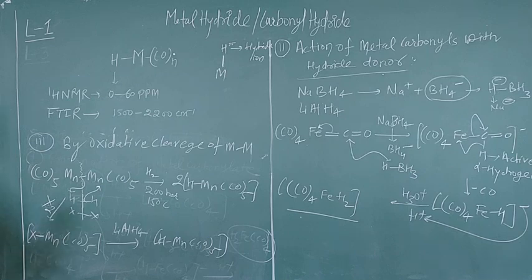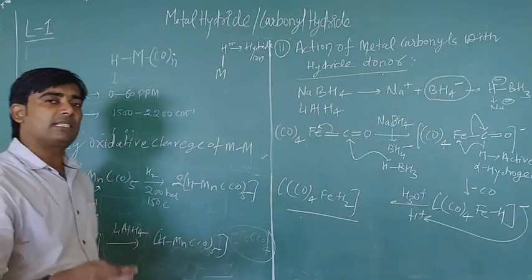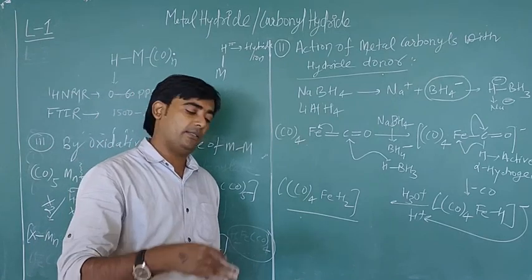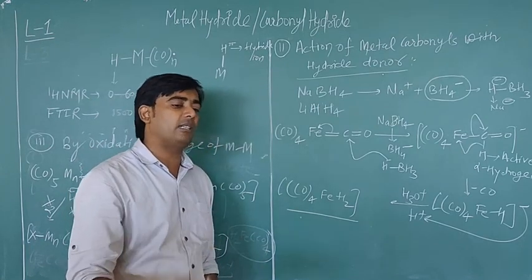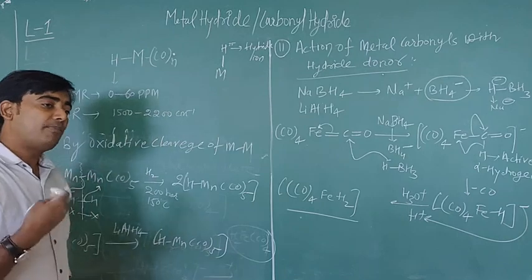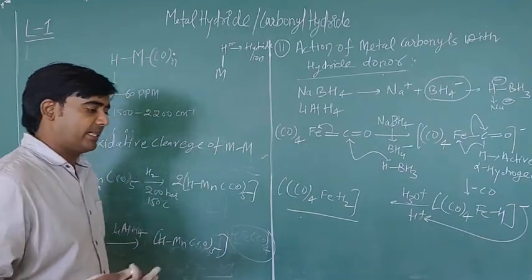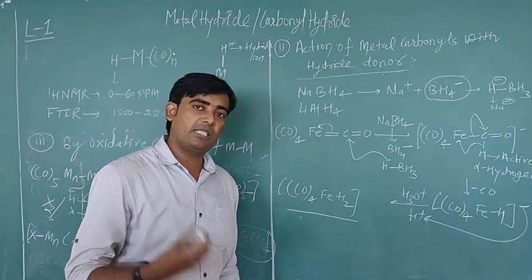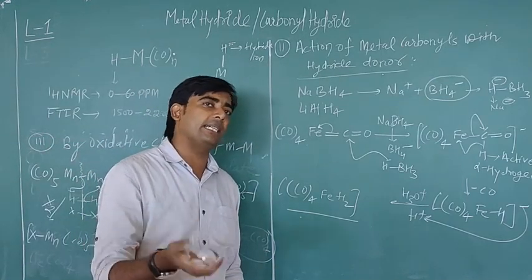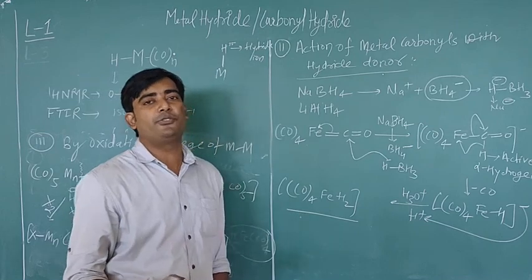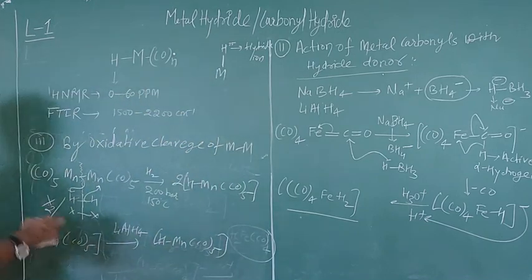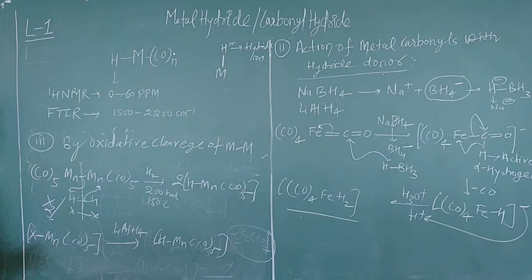So this is oxidative cleavage of metal bond, and you can make many metal hydride complexes using binuclear, trinuclear, tetranuclear metal carbonyl complexes. You can make a lot of complexes from this method. You just need to understand the mechanism. What is the mechanism of M-M bond cleavage? I represent it here, and you can follow the mechanism and make a lot of complexes from this, okay. You can design any reaction on the basis of this, okay.